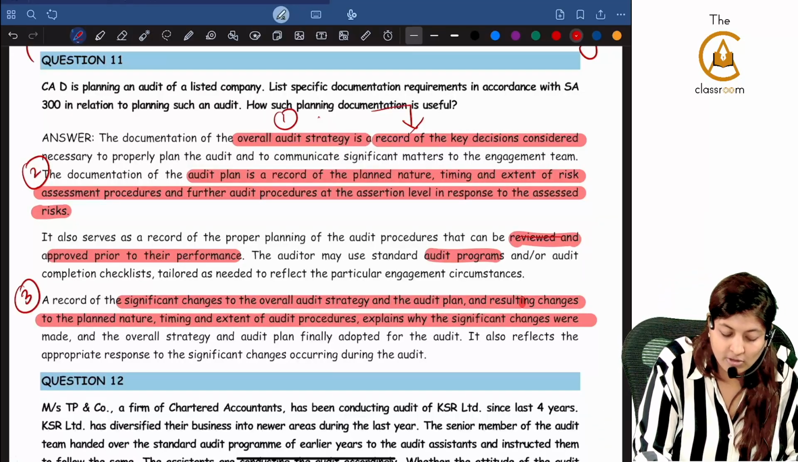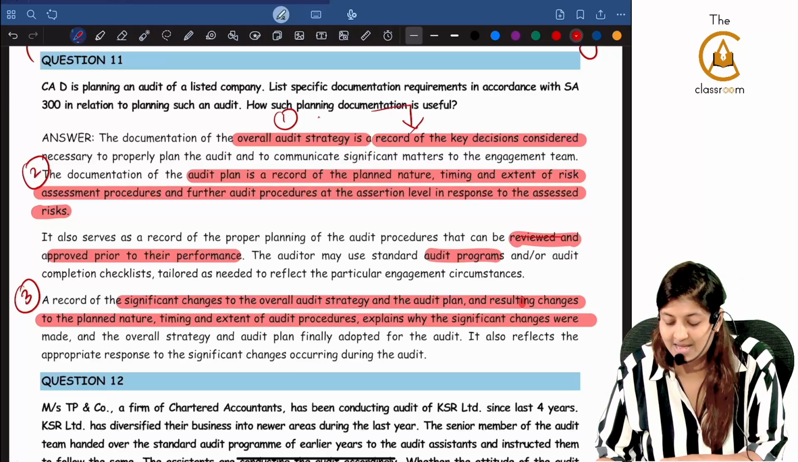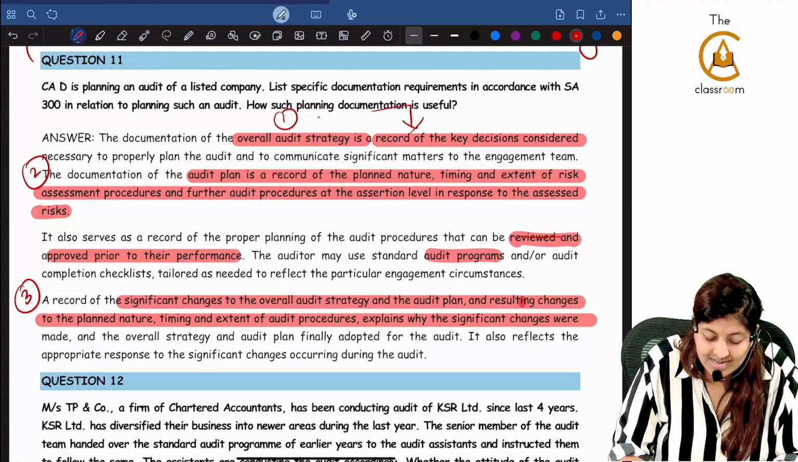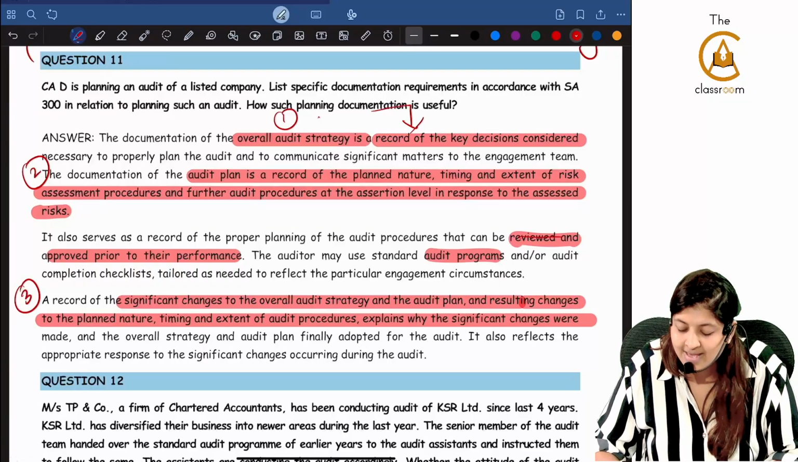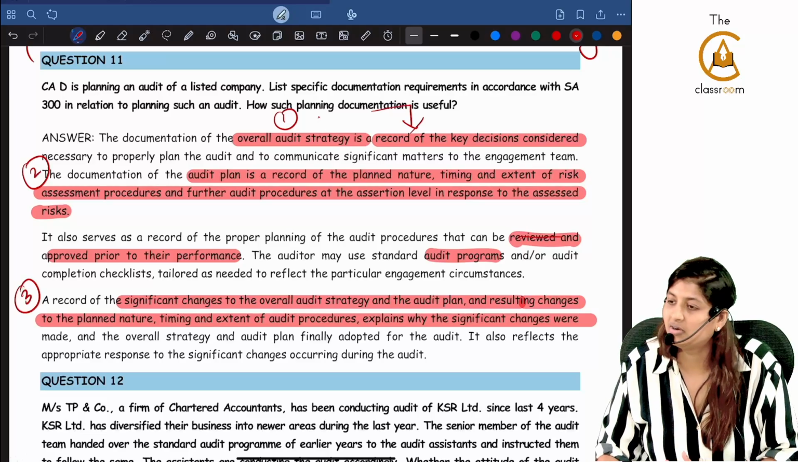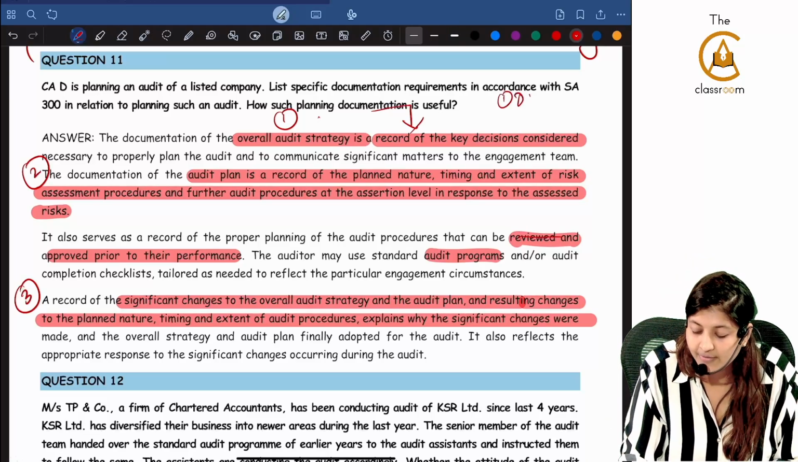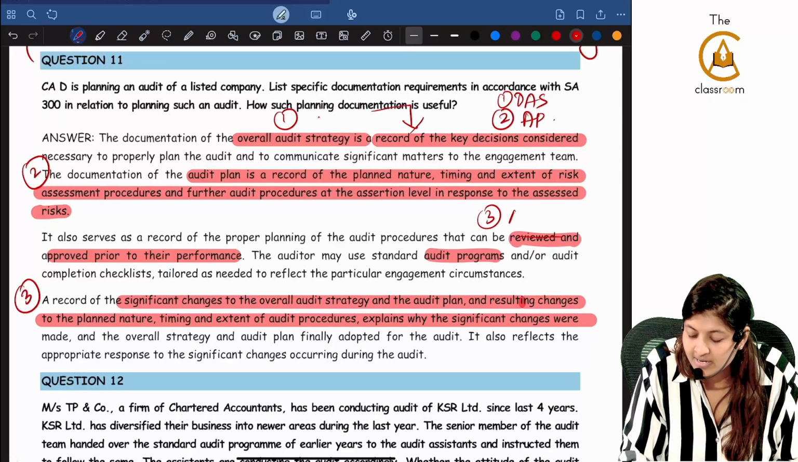Third, what will you be documenting? Significant changes to the overall audit strategy and audit plan, and resulting changes to the planned nature, extent, and timing of audit procedures, explaining why the significant changes were made. What you will write, I will tell you: overall audit strategy has to be documented, audit plan has to be documented, and changes to 1 and 2 above.